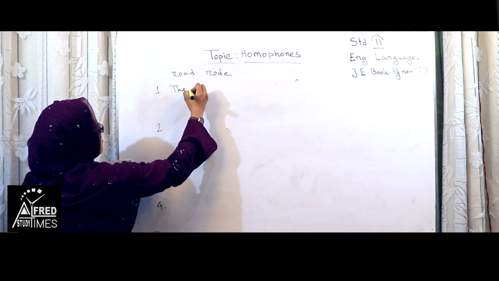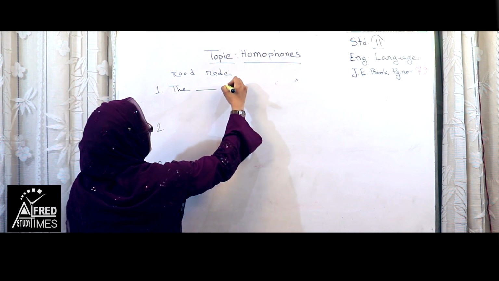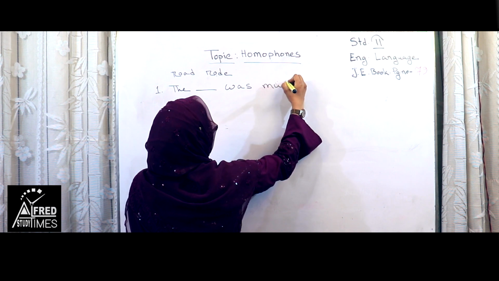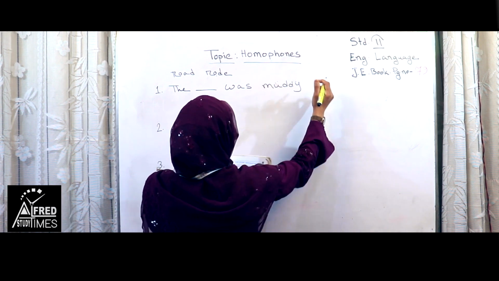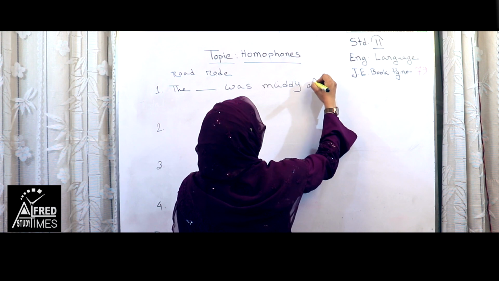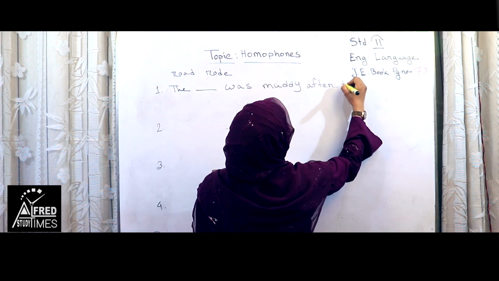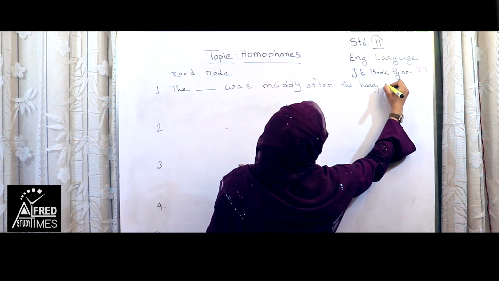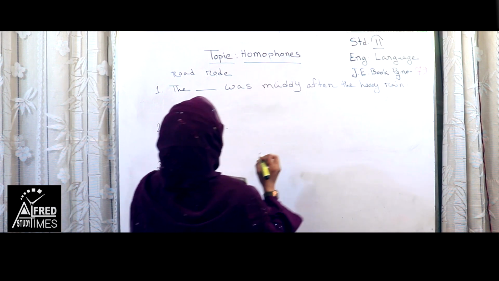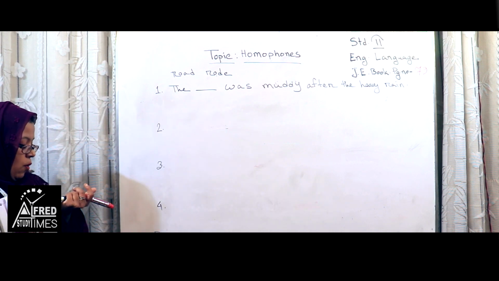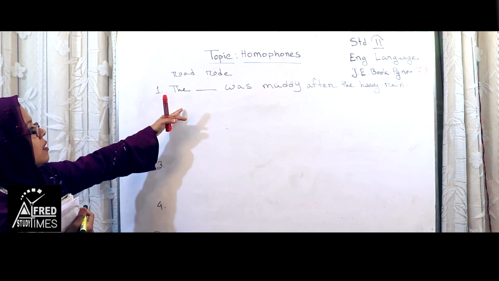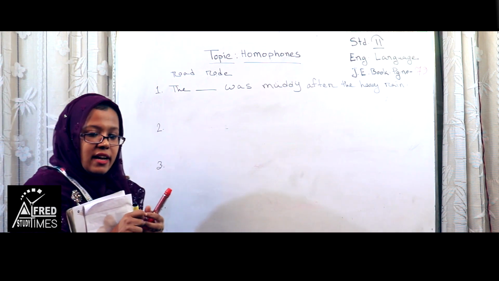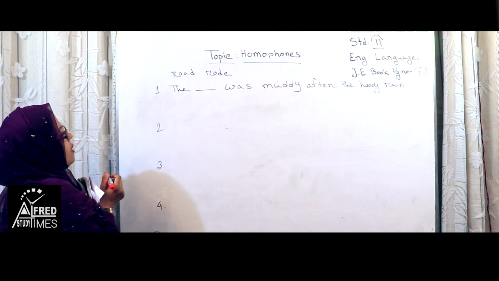Here the sentence will be: the dash was muddy after the heavy rain. So, which word would be perfect for this sentence? The road was muddy after the heavy rain. Okay? Road means street.